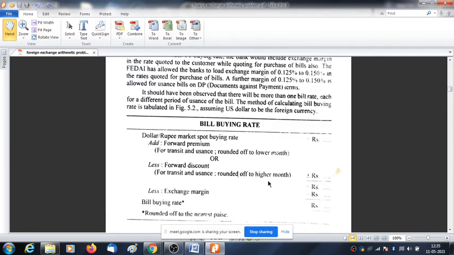Can you tell me the logic behind this? What is the logic behind this? In case of premium, what are we doing? We are rounding down to the lower month. Say if 45 days is given, we will take 1 month forward margin. And in case of discount, if 45 days is given, we will round up to the higher month, that is 2 months. Why are we doing so?